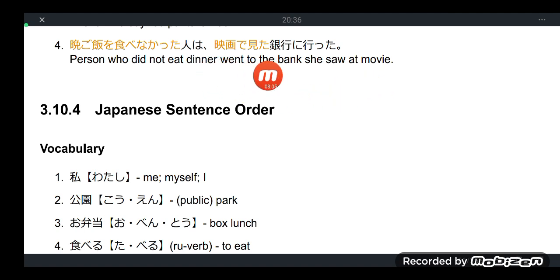What kind of bank did she go to? The bank that she saw in the movie. Eiga de mita. Very well. That's a refresher for our previous lesson about keiyoku, or phrases or clauses acting as adjectives to modify nouns.